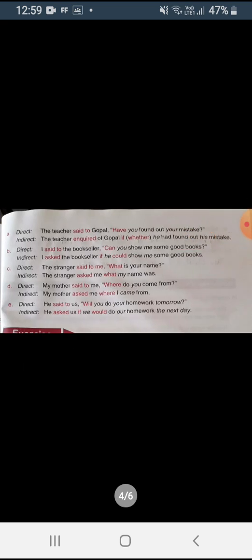Question form में वो नहीं रहेगा. It will be changed into assertive form. Okay. Next is the stranger said to me, what is your name? Now the stranger asked me what my name was. My mother said to me, where did you come from? My mother inquired me, or you can say my mother asked me where I came from. So I hope this is clear to you.